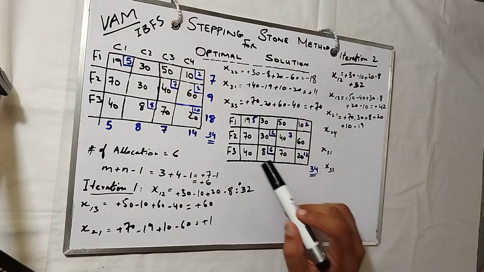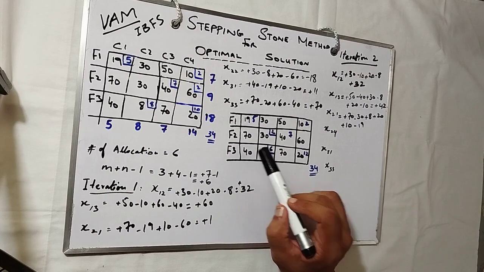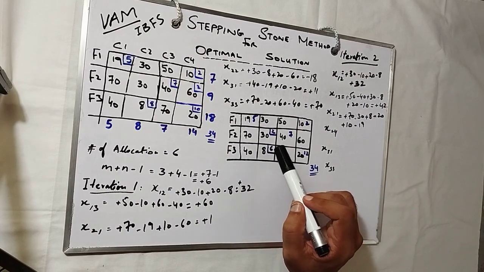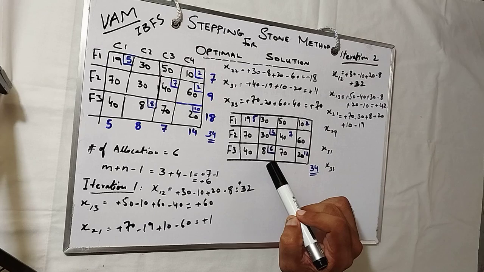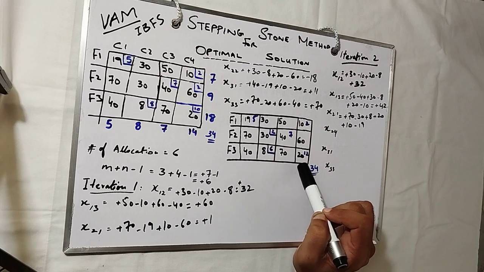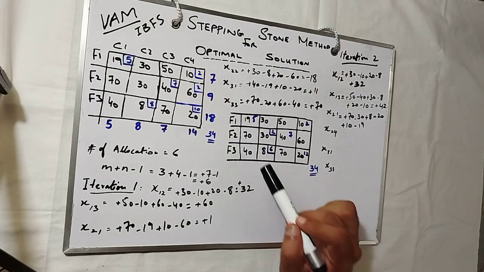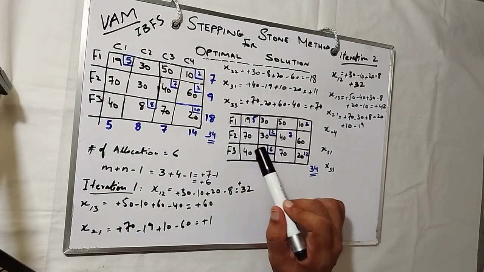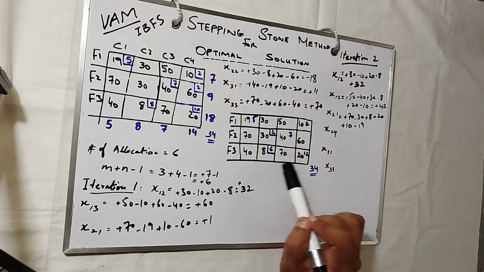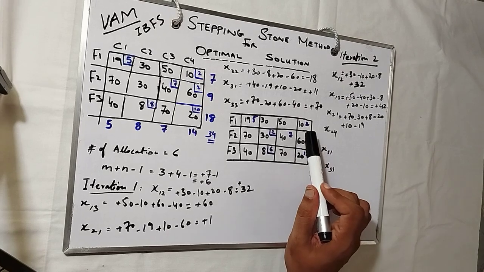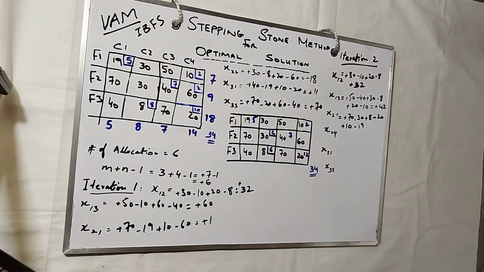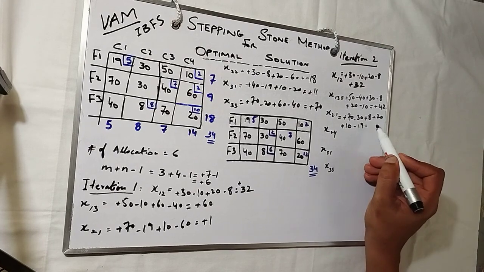Okay, let me reiterate: plus 70, minus 30, and plus 8, and minus 20, and then plus 10, and then minus 19, then we get back. Plus 70, minus 30, plus 8, minus 20, plus 10, minus 19, and then we got back.